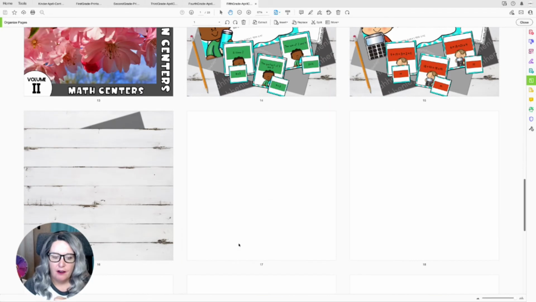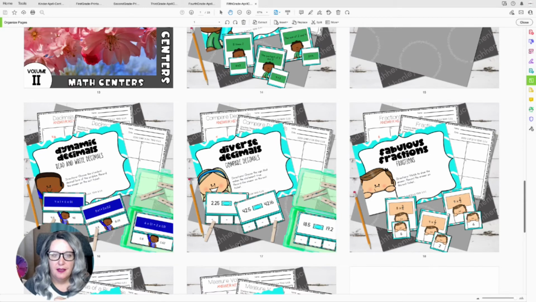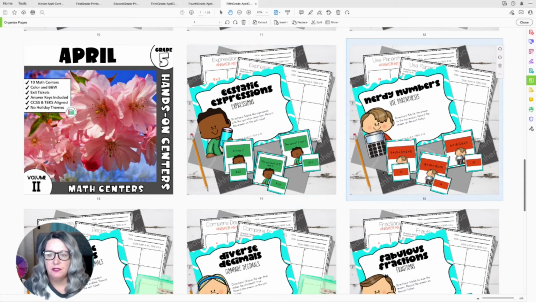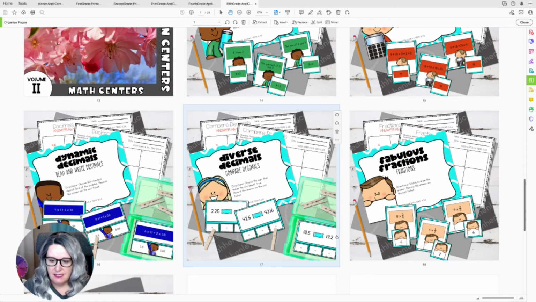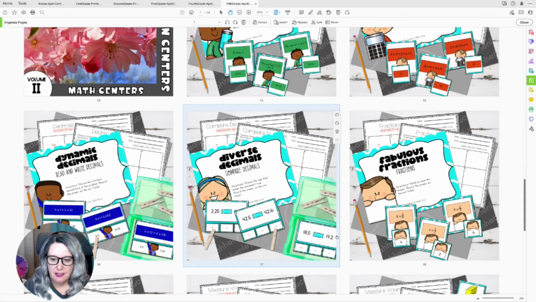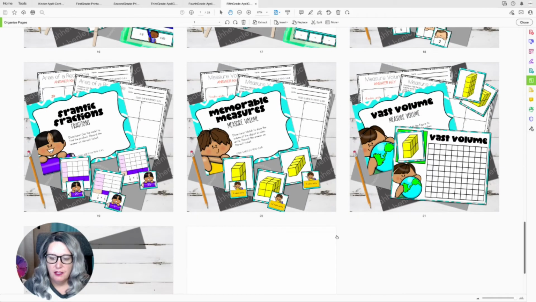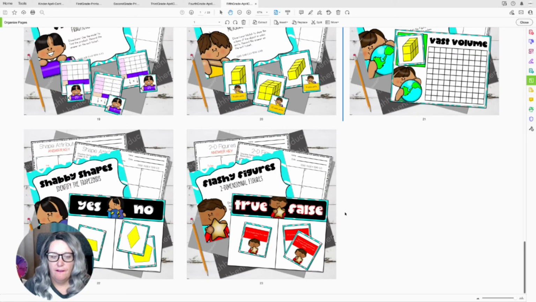Now in math, our 5th graders are going to be, oh, I went too fast. Let me back up. In 5th grade, they're going to be working in math. They're going to be working on expressions, using parentheses in equations, reading and writing decimals, comparing decimals, fractions. Looks like they're going to be multiplying fractions. And then area of a rectangle, measuring volume. Looks like they've got a couple measuring volume centers they're going to be working with. And then identifying the trapezoids and two-dimensional figures.